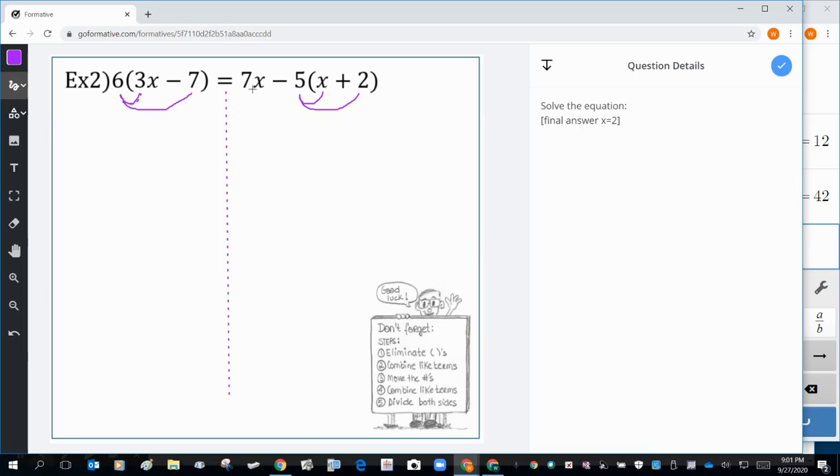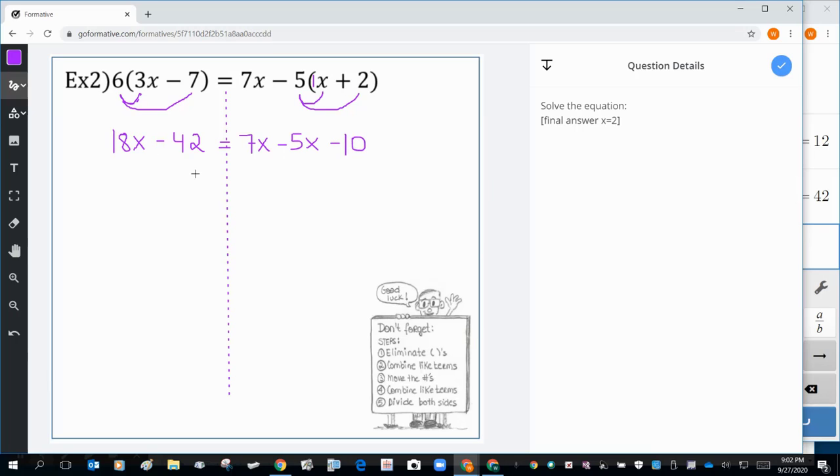Notice that the 7 here does not have a parenthesis near it. So we're just going to bring it down. So 6 times 3 is 18x. 6 times negative 7 is negative 42 equals. I'm going to bring down the 7x. And then negative 5 times x. Remember, there's an invisible 1. So negative 5 times 1 is negative 5x. And then negative 5 times 2 is negative 10.